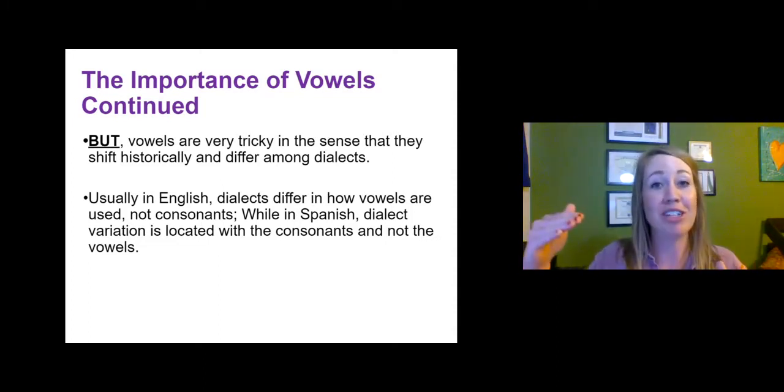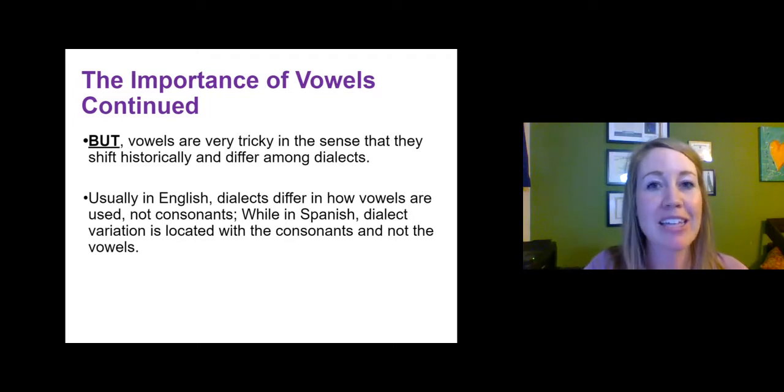Historically, they will continue to change. If you remember back in sociolinguistics, when we listened to that clip of what linguists are predicting English will sound like in 100 years from now, if you go back to that clip and listen, a lot of the shifting was in the vowel sounds. That's where a lot of the change is predicted to take place because historically with English, that's the case.